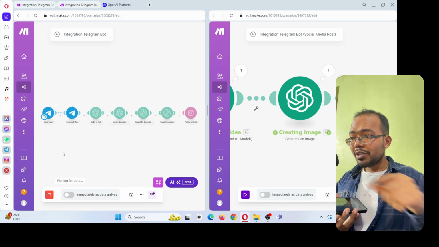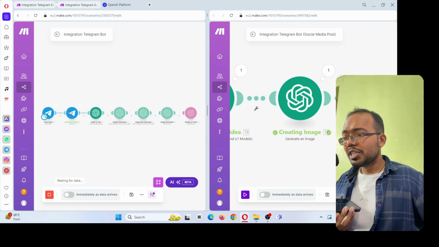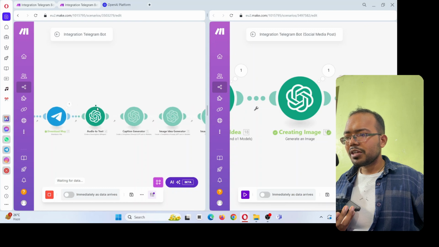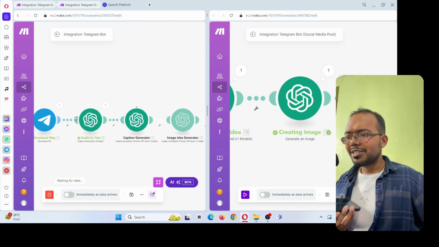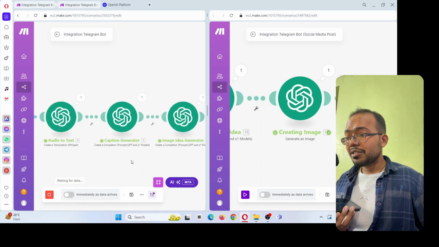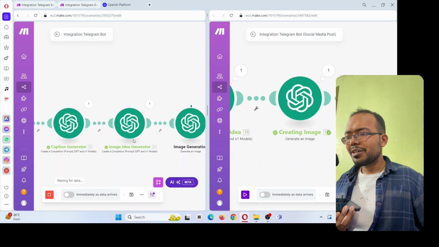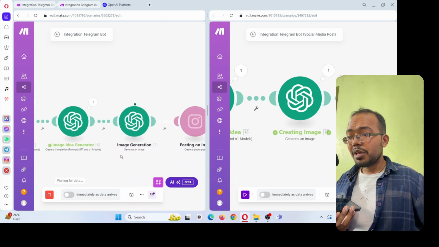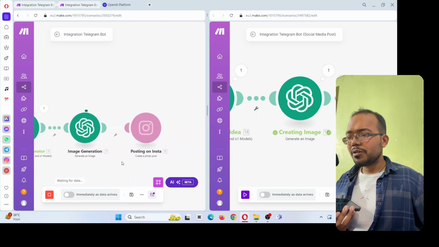I give the voice input and let's see the output. It started running. We completed 2 steps so far. The third step is running right now. Okay, that is done. Audio to text is done. Now the content caption generator is also done. Image idea is also done. Image generation is processing, and then we see the posting on Instagram. So let it run.